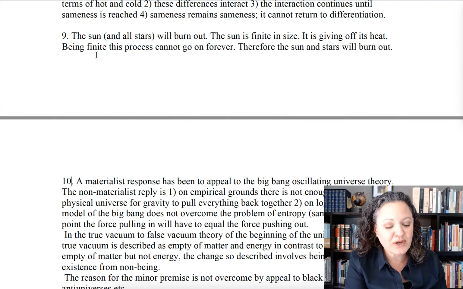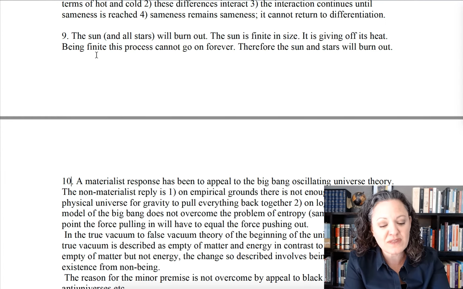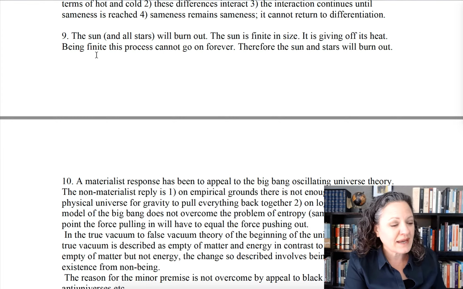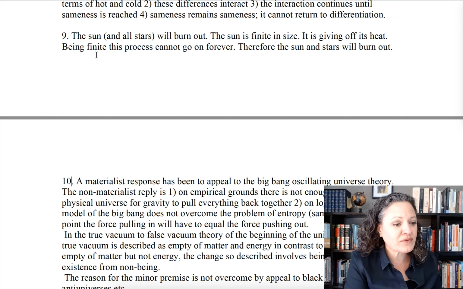It's because the energy in the universe is being used up, and the suns can only regenerate for so long because the energy that goes into suns regenerating is being used up and can no longer be used in the same way. So it doesn't go on forever.